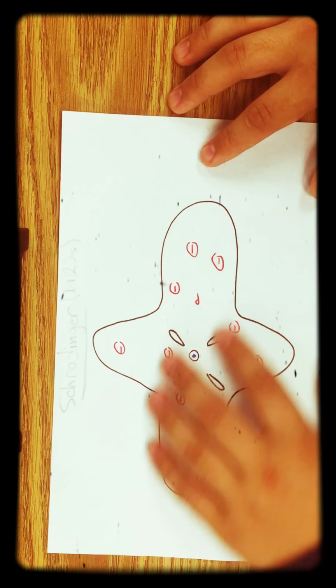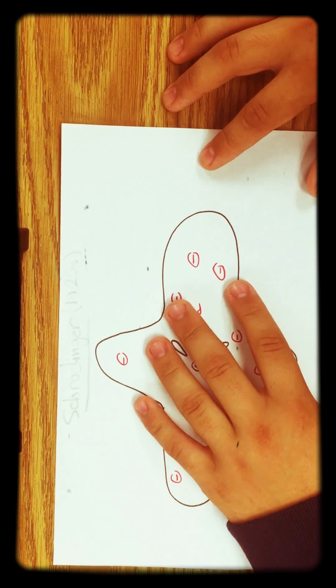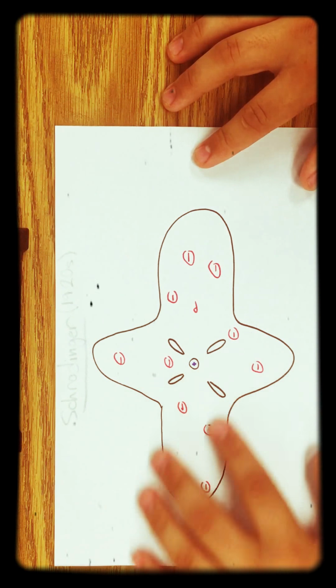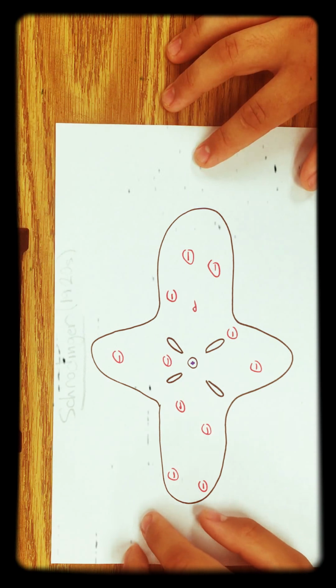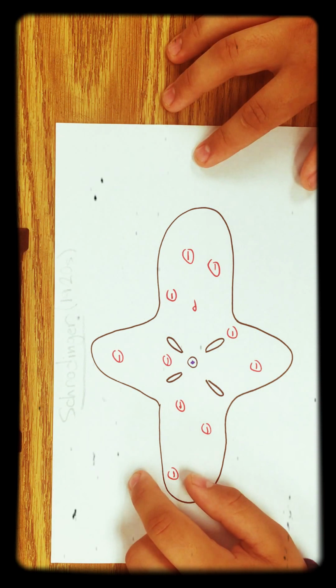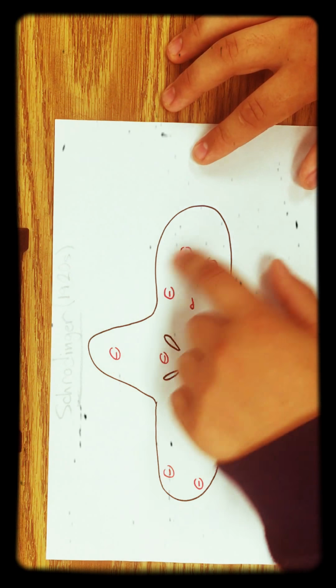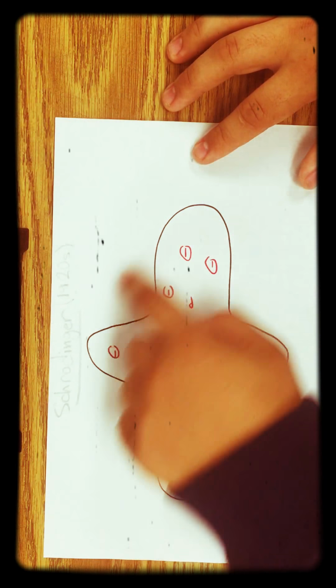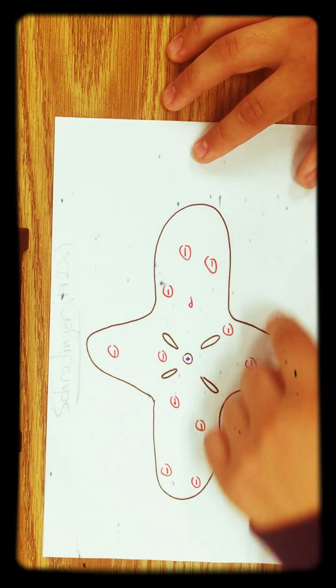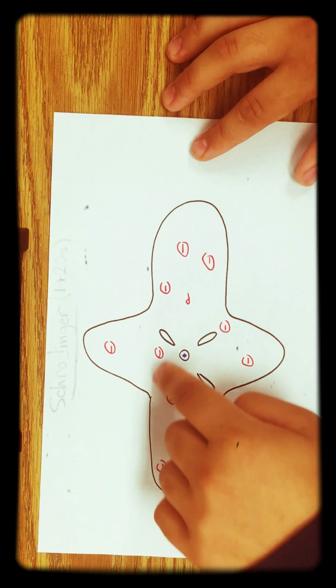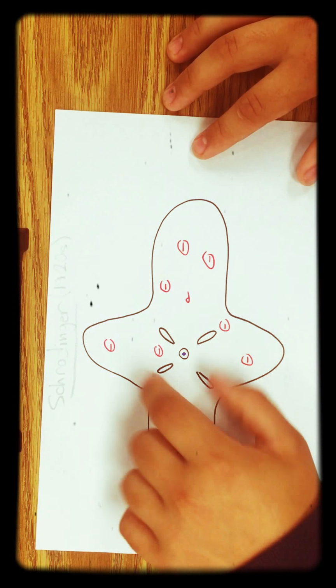But Schrödinger in the early 1920s believed that it couldn't be possible for electrons to be orbiting like a solar system. He actually thought that in this area there was a possibility.